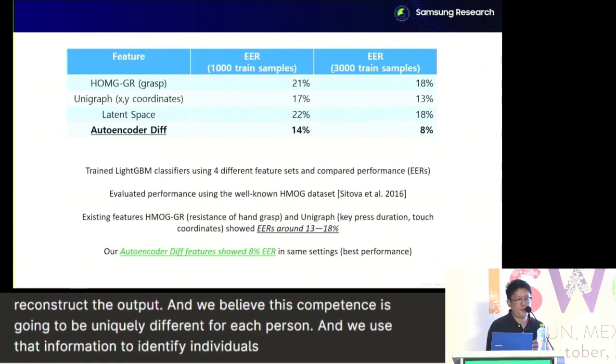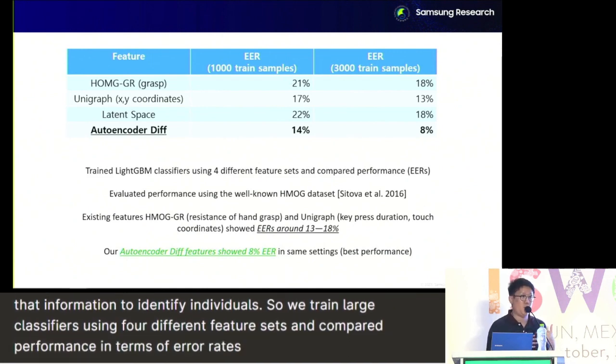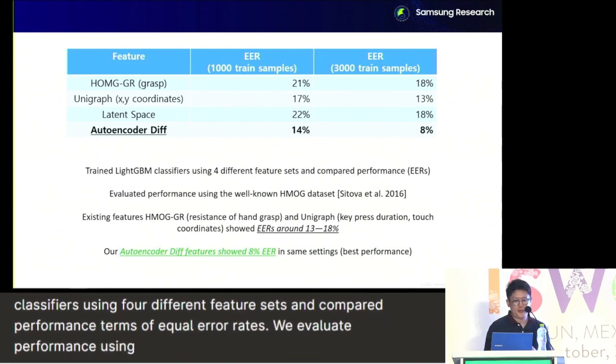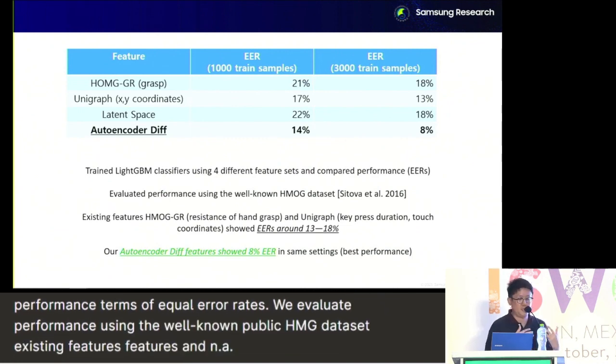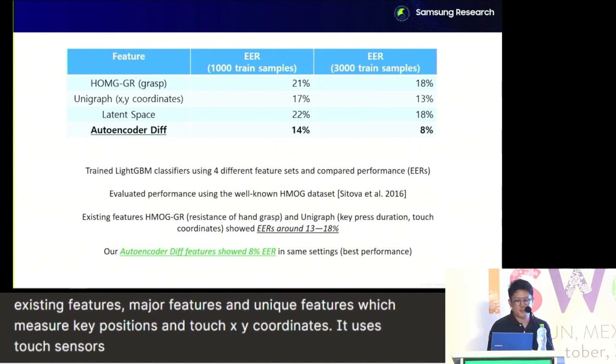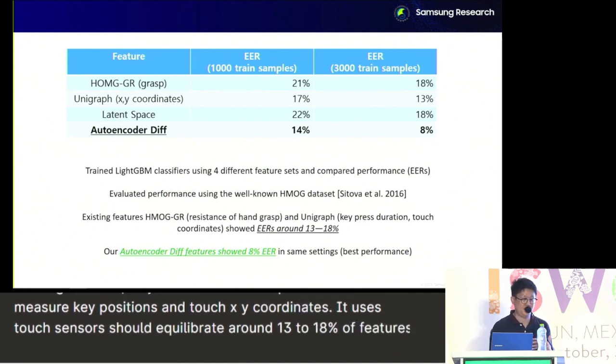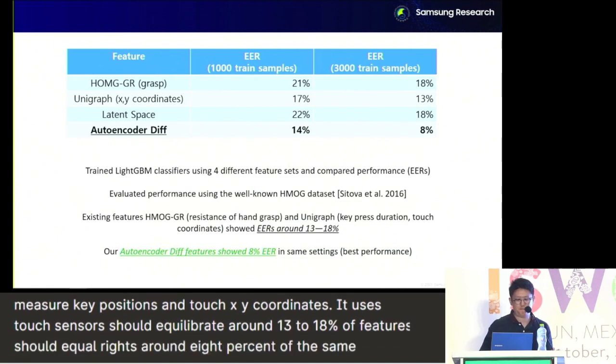We trained LightGBM classifiers using 4 different feature sets and compared performance in terms of equal error rates. We evaluated performance using the well-known public HMOG dataset. Existing features, HMOGR features, and UniGraph features, which measure key restorations and touch XY coordinates using touch sensors, showed equal error rates around 13 to 18%. Our autoencoder diff features showed equal error rates around 8% in the same settings, showing the best performance.